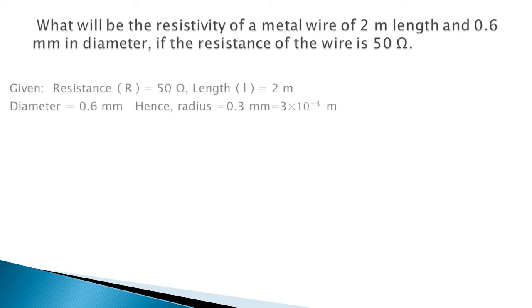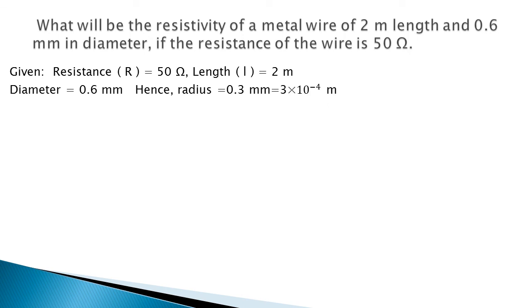So as always, let us write down the given things. Resistance 50 ohm, length 2 meters, diameter 0.6 millimeter. So radius is half of that, that is 0.3 millimeters. Now let us convert this 0.3 millimeters into SI unit, that is meters. So 0.3 millimeter is equal to 0.3 into 10 raised to minus 3 meters.